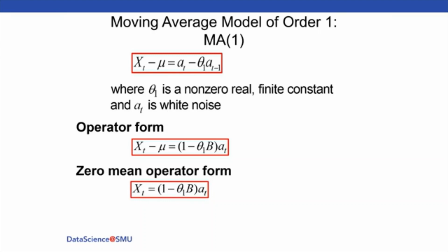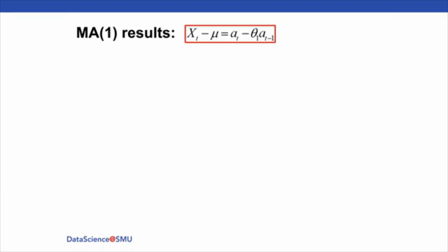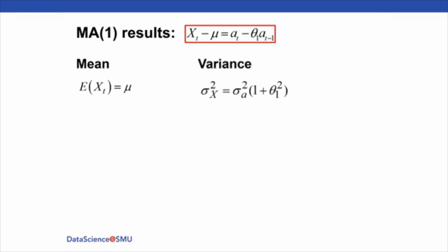So for the MA(1) results, we want to look at the expected value, the variance, and so on. The mean is the same thing. It's a stationary process, so the expected value of x sub t equals mu. Notice that there's no subscript on t there. It does not depend on time. The expected value of x sub t, no matter what the t, is mu. The variance also does not depend on t. Again, it's a stationary process, and the formula is sigma squared sub x equals sigma squared sub a times 1 plus theta 1 squared. So that's where the theta part of the model comes into the variance. Very easy to calculate in an MA(1) model.